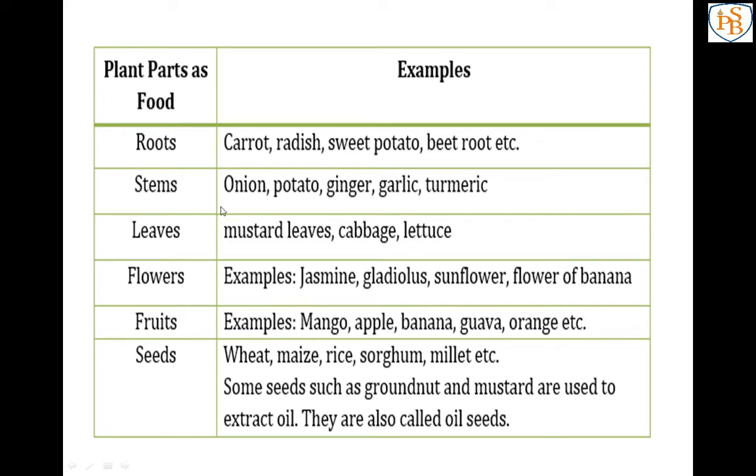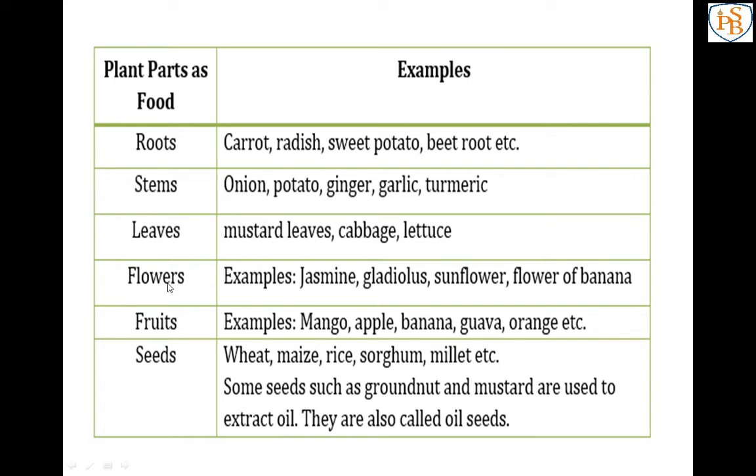Next one, that is onion, potato, ginger, garlic and turmeric. So some spices are there, like turmeric, then onion, potato, that actually are the stems of the plant, not a root. Next one is mustard leaves, cabbage, lettuce, spinach. So these are all actually the leaves of the plant that we are eating.